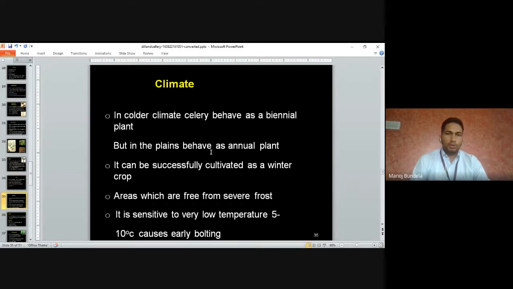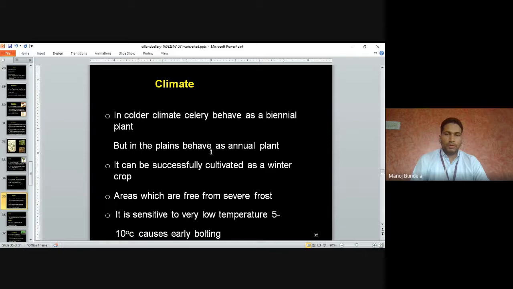Climate: in cooler climate, celery behaves as a biennial plant, but in the plains it behaves as an annual plant. It can be successfully cultivated as a winter crop in areas which are free from severe frost.